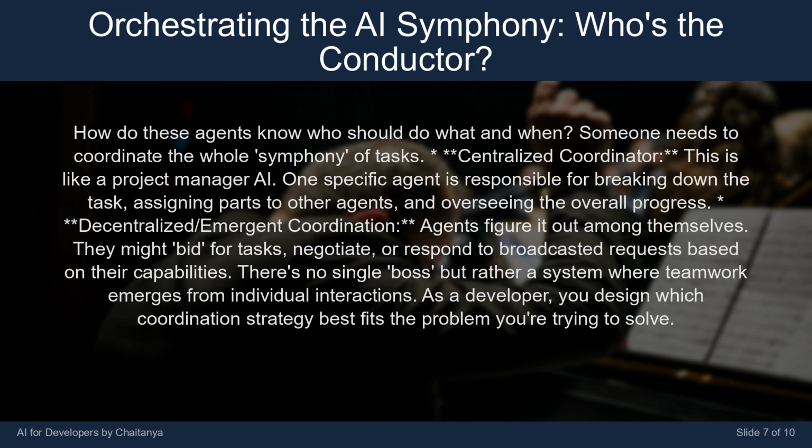Decentralized, emergent coordination: agents figure it out among themselves. They might bid for tasks, negotiate, or respond to broadcasted requests based on their capabilities. There's no single boss, but rather a system where teamwork emerges from individual interactions. As a developer, you design which coordination strategy best fits the problem you're trying to solve.